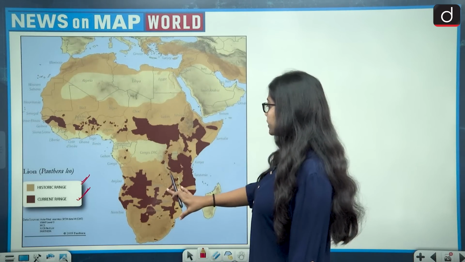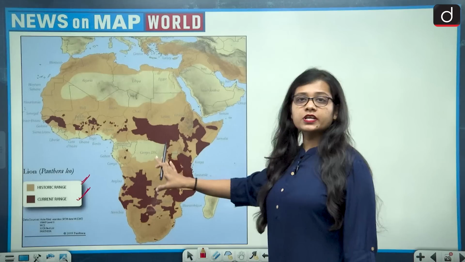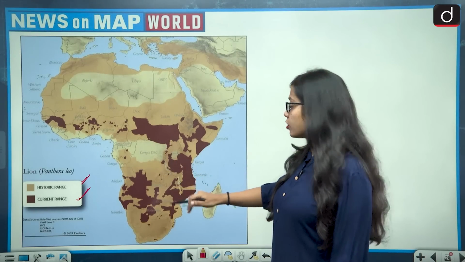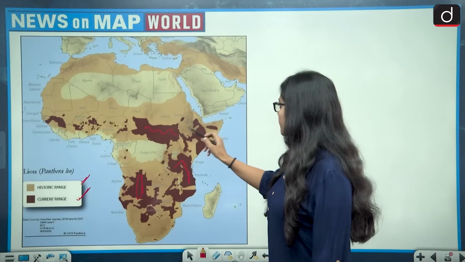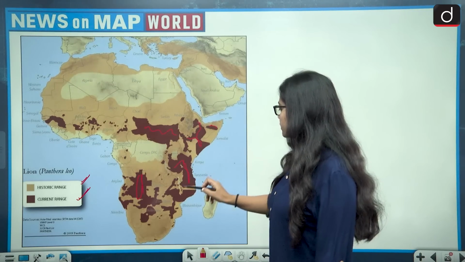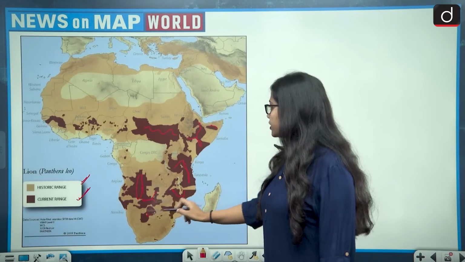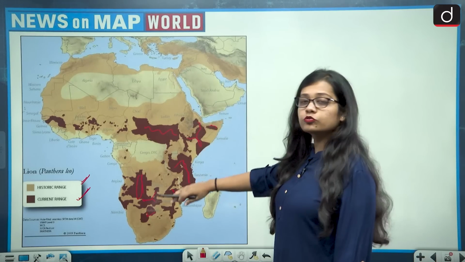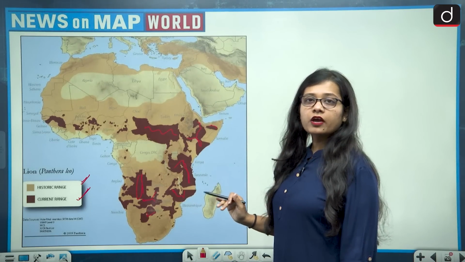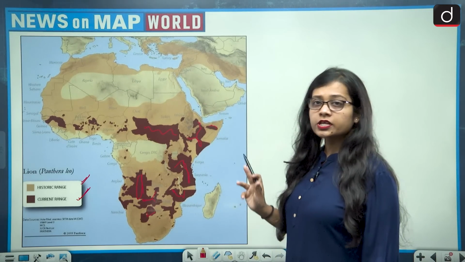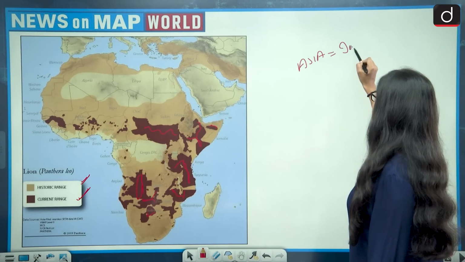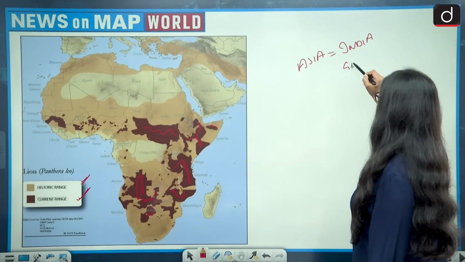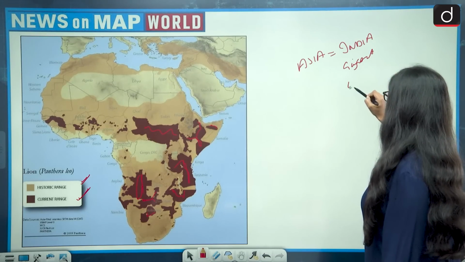The current range shows us that the majority of the lions are present in the African continent. We are very clearly and easily able to see that the majority of them are lying in the African continent, and it is associated majorly with the southern side of the African continent. And in Asia, we very well know that lions are present in India, that is Gujarat, Gir.